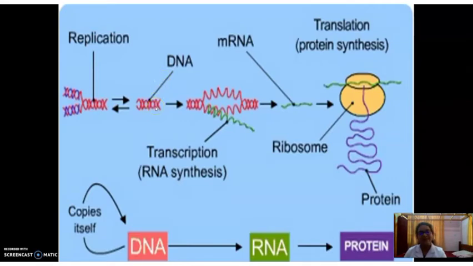This DNA, the newly formed copy of DNA, undergoes transcription. Transcription means it will split into RNA. And there are different types of RNA: mRNA, tRNA, rRNA. We know in our body there are several types of proteins.